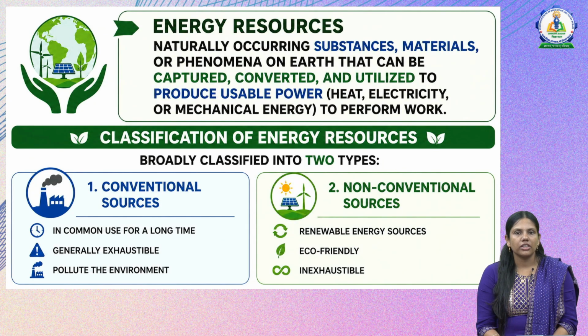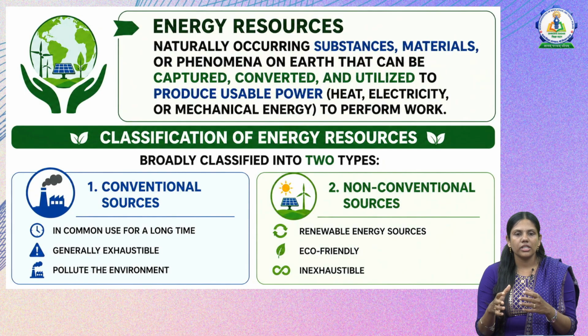In the energy resources, there are two types. One is conventional energy resources and the other is non-conventional energy resources. Conventional means these have been used for a longer time, and most of the time these conventional energy resources are exhaustible and they pollute the environment. But the non-conventional resources are mostly renewable energy resources. They have not been in common use for a long time, but recent developments are there, and they are mostly eco-friendly and inexhaustible.